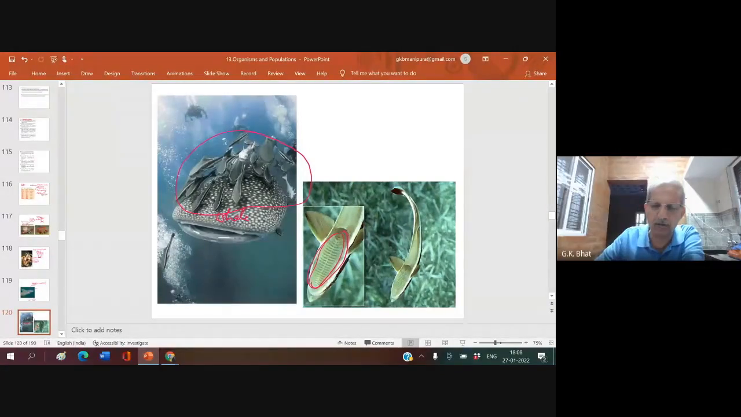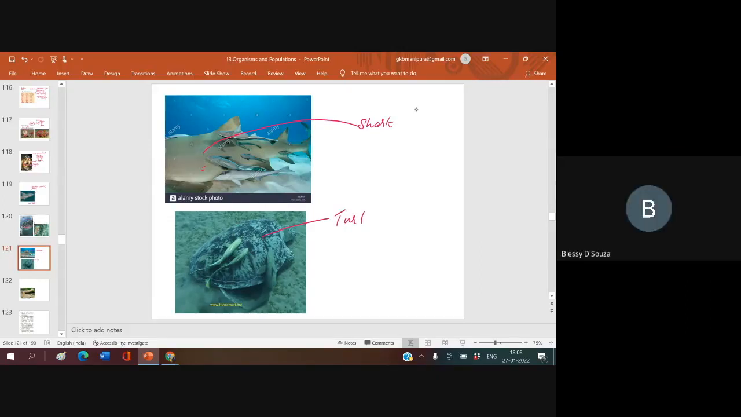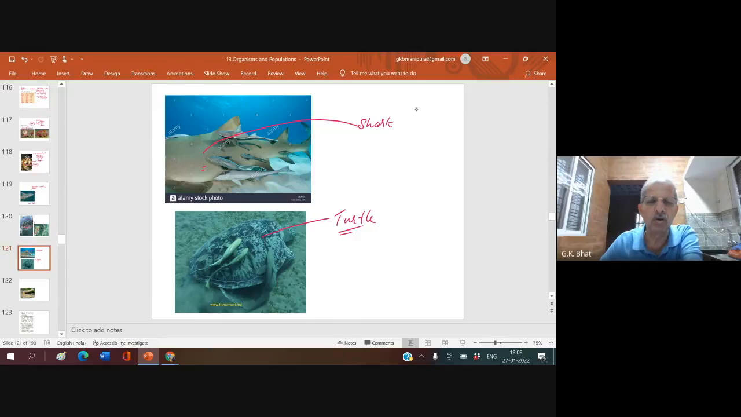Not only to the whale. What is this animal? Shark. It attaches to the body of the shark also. And it also attaches to the body of? What is this? Tortoise, turtle. So, by attaching to the body of the turtle, it gets a free ride.